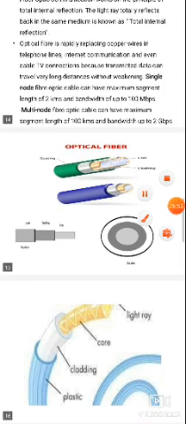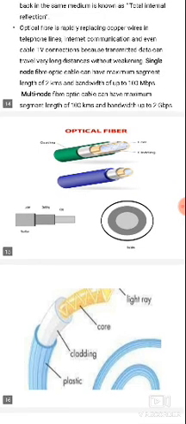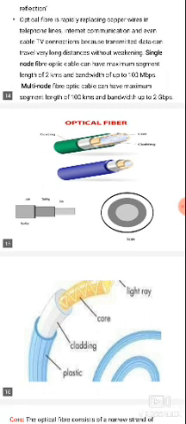The single node fiber optic cable can have a maximum segment length of 2 kilometers and bandwidth up to 100 Mbps. And the multi node fiber optic cable can have a maximum segment length of 100 kilometers and bandwidth up to 2 Gbps, gigabits. In single node it supports 100 Mbps. In multi node it supports 2 Gbps.